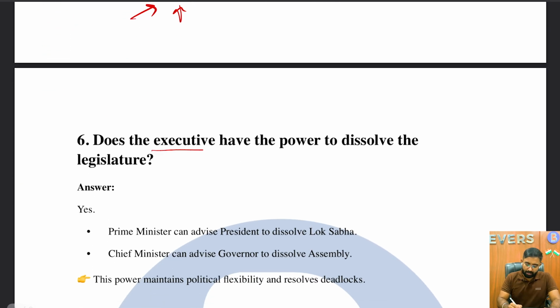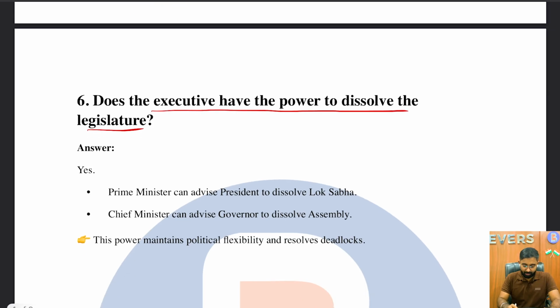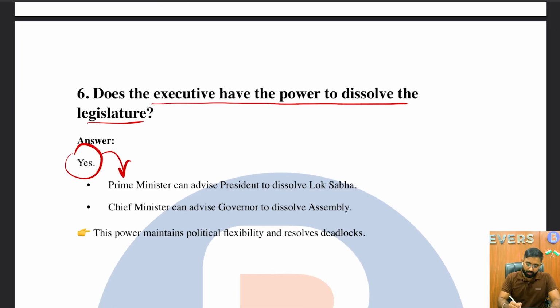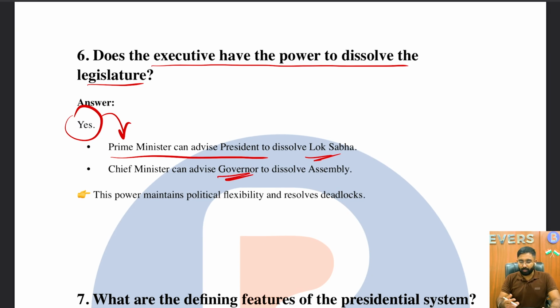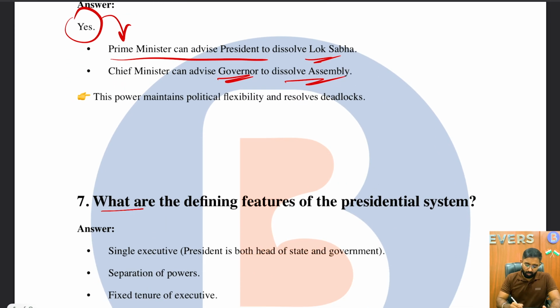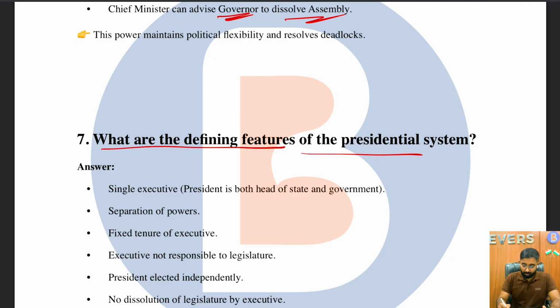Sixth question: does the executive have the power to dissolve the legislature? The answer is absolutely yes. The Prime Minister can advise the President to dissolve the Lok Sabha, and the Chief Minister can advise the governor to dissolve the state assembly as well. And next one, what are the defining features of the presidential system?